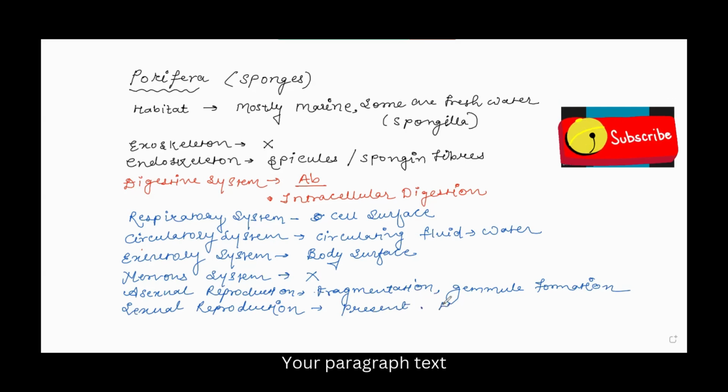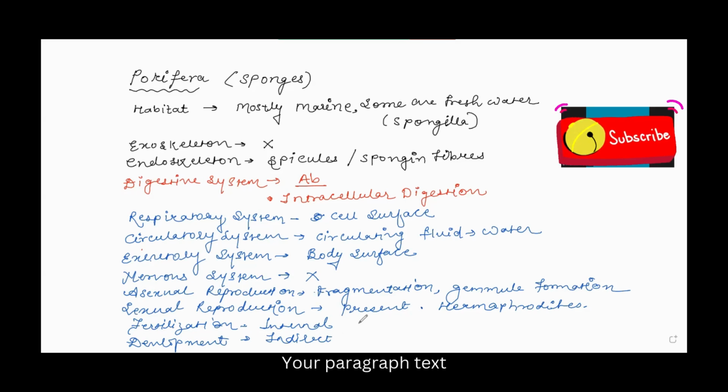And some are hermaphrodite, right? Now see their fertilization. Their fertilization is internal. And development is indirect development. Why can we say indirect development? Because the larva is morphologically distinct from the adult. Therefore, we can say here is indirect development.